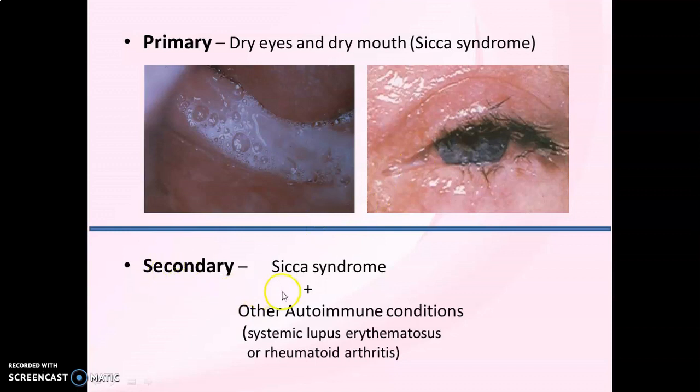And the secondary Sjogren syndrome is associated with other autoimmune conditions as well. That means there is sicca syndrome, that is xerophthalmia and xerostomia. Along with that, there is presence of other autoimmune conditions as well. Sjogren syndrome is found to be present in 15% of patients affected with rheumatoid arthritis and 30% of patients affected with systemic lupus erythematosus. So these are the common autoimmune conditions seen associated with Sjogren syndrome.